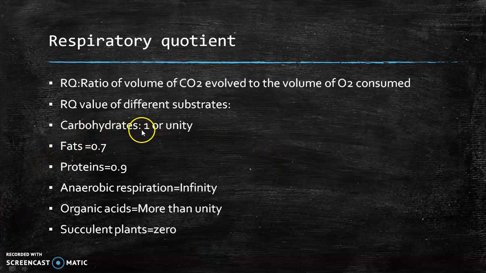For carbohydrates it is 1, for fats it is 0.7, protein 0.9, and for anaerobic respiration it is infinity. For organic acid it is more than 1, and for succulent plants it is 0. You should remember all these respiratory quotient values for each substrate.